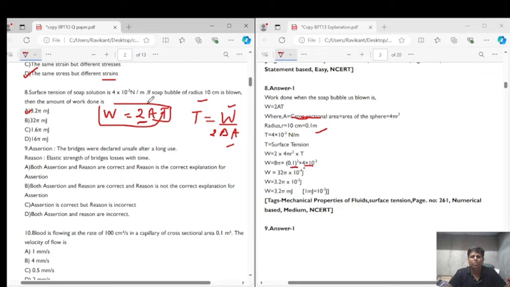Now we have the values of A, we have the value of T. Putting it, we will get the work done. So according to the calculations, the correct answer for question number 8 is 3.2 pi millijoule, which is option A. So option A is the correct answer for question number 8. Now coming to question number 9, it says